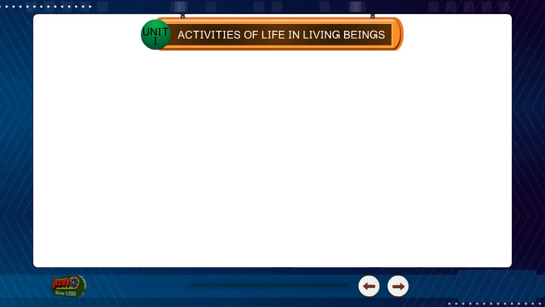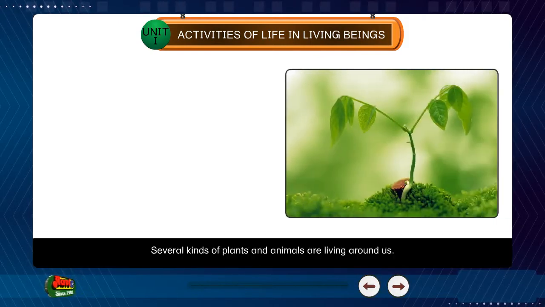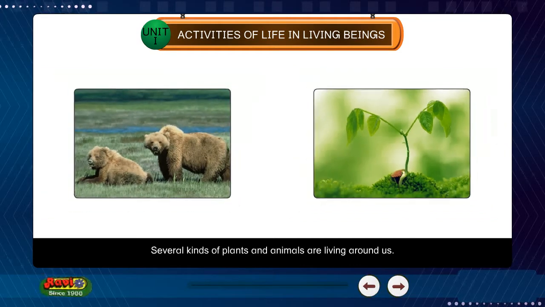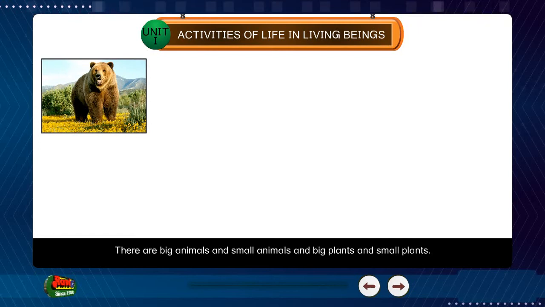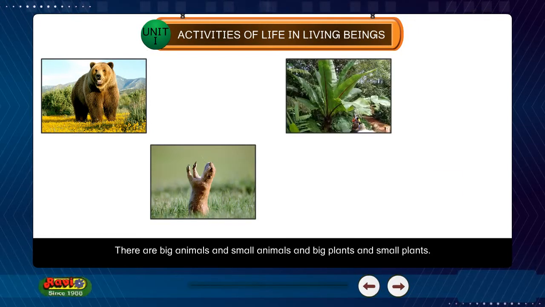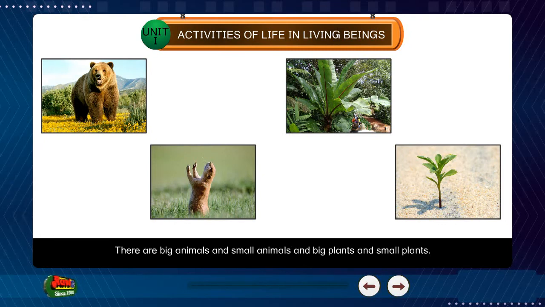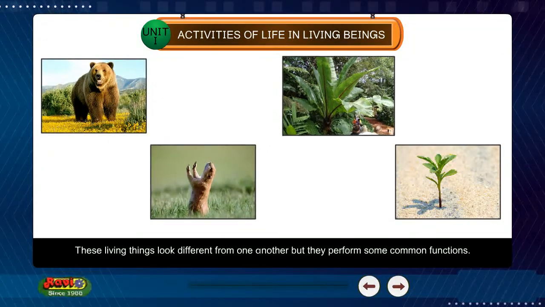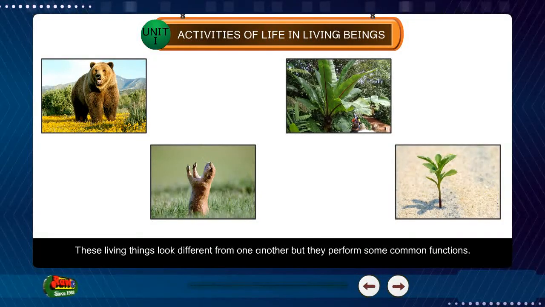Unit 1. Activities of life in living beings. Several kinds of plants and animals are living around us. There are big animals and small animals, and big plants and small plants. These living things look different from one another, but they perform some common functions.